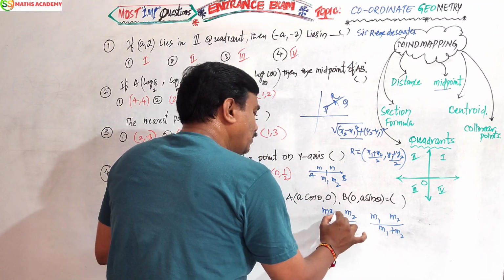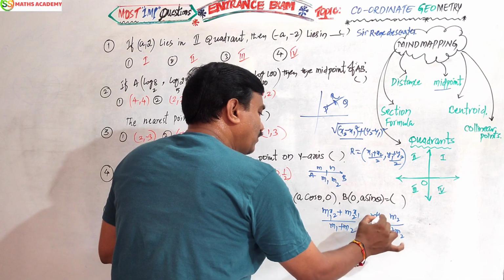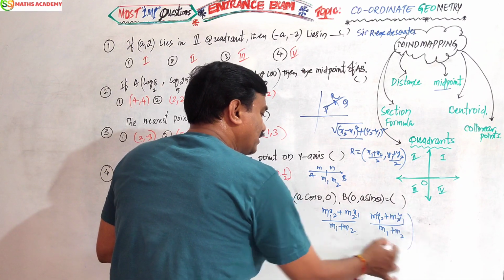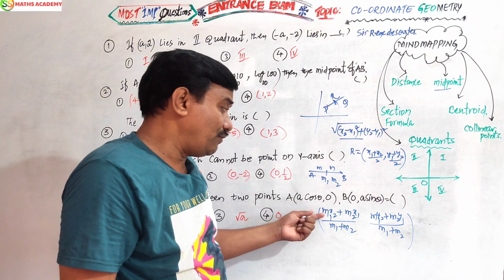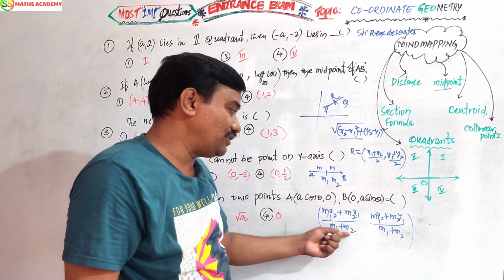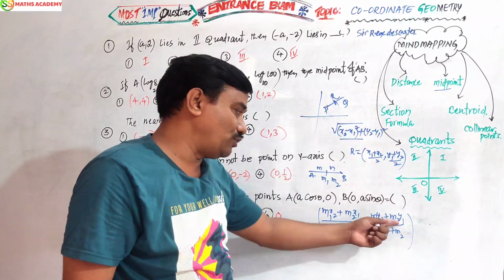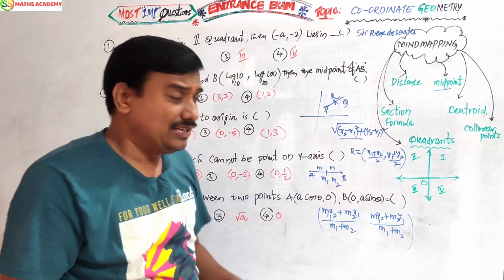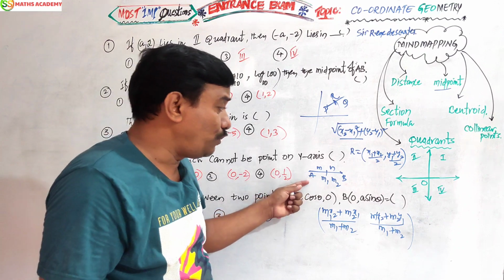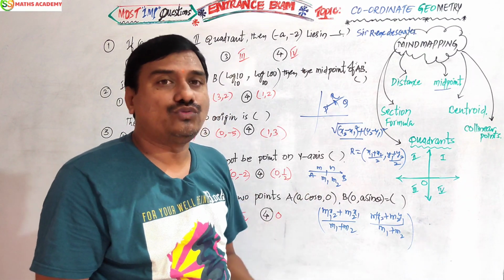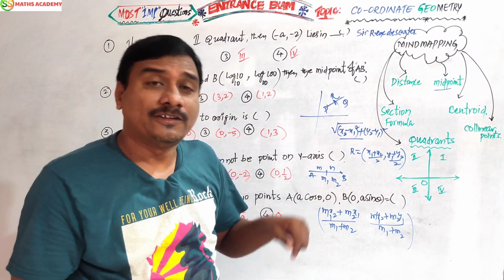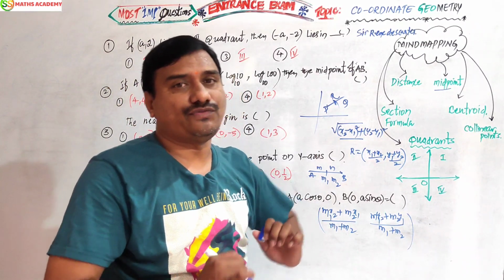I have derived the formula in an easy way: (m1 x2 plus m2 x1) by (m1 plus m2), (m1 y2 plus m2 y1) by (m1 plus m2). When the 2 points and their ratio are given, we find the dividing point by using this formula.